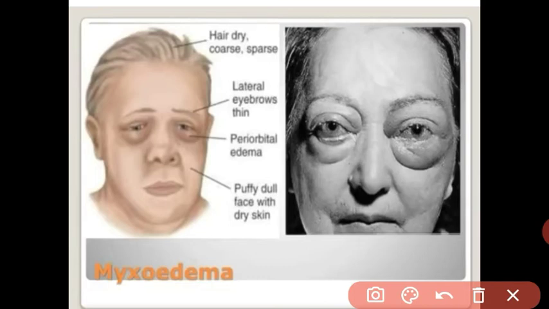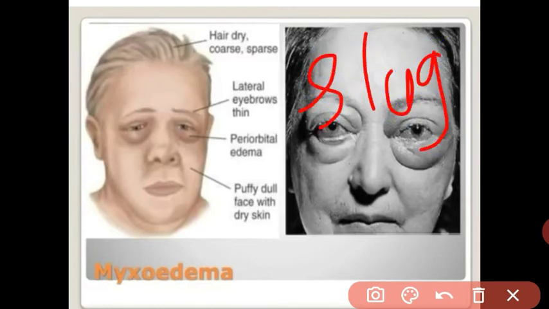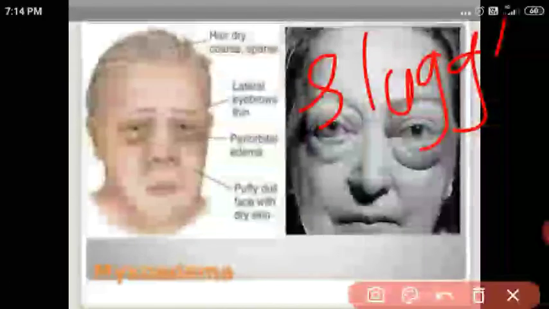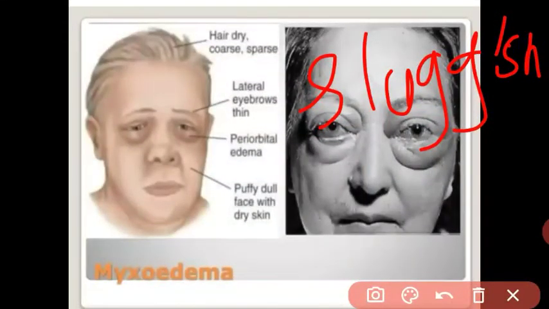This condition occurs when the thyroid gland has insufficient iodine minerals. At that time the thyroid gland secretes a lesser amount of thyroxine hormones, and you know that the thyroxine hormone regulates the basal metabolic activity. If there is less secretion, the person becomes sluggish. Whatever metabolic activities are performed in his body, they are very slow, because the rate of metabolic activity is less if there is less secretion of thyroxine hormone.